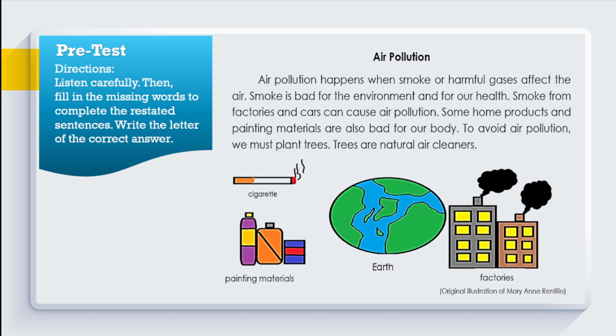Air pollution. Air pollution happens when smoke or harmful gases affect the air. Smoke is bad for the environment and for our health. Smoke from factories and cars can cause air pollution. Some home products and painting materials are also bad for our body. To avoid air pollution, we must plant trees. Trees are natural air cleaners.